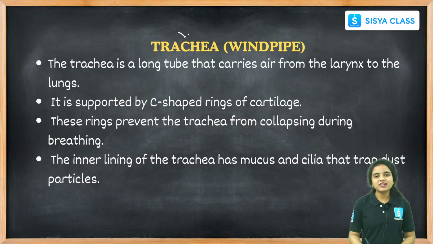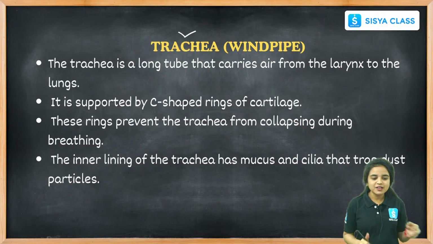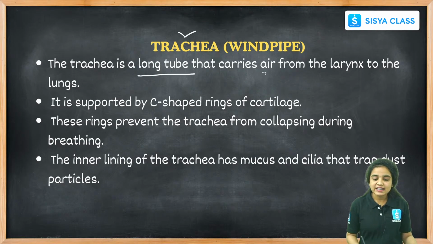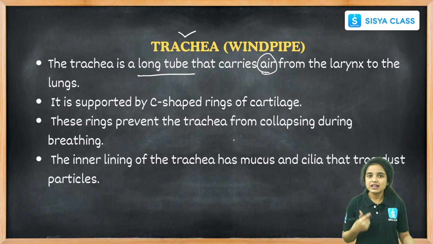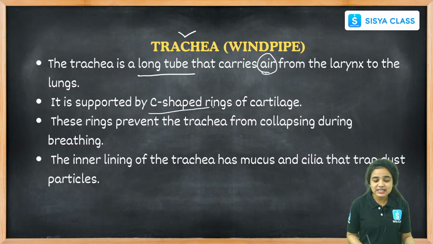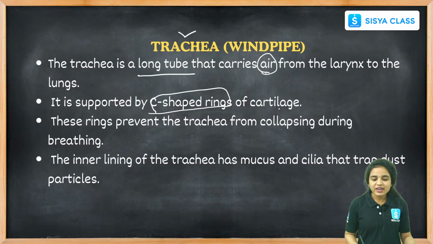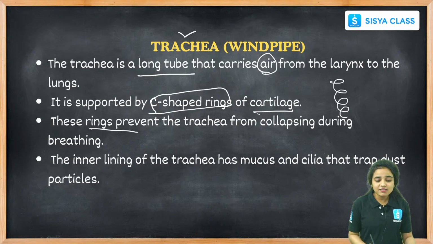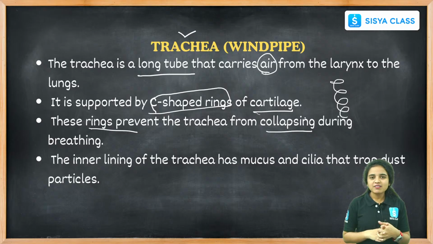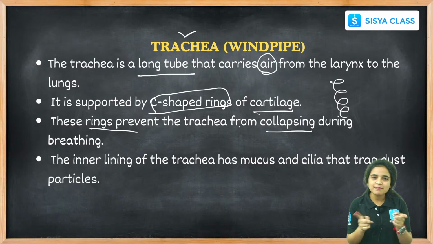And coming to the trachea, it is also called the windpipe. It is a long tube that carries air from the larynx to the lungs. How many lungs do we have, students? Four lungs? No, I have only 2 lungs, right? Everyone has only 2 lungs. The trachea is supported by C-shaped rings of cartilage. These rings prevent the trachea from collapsing during breathing, right?